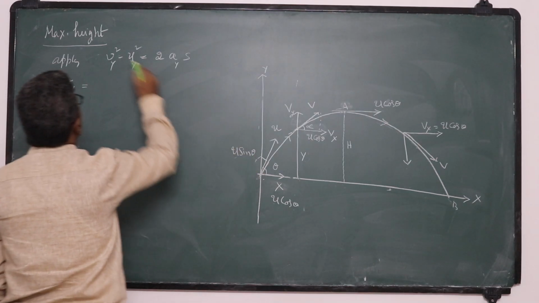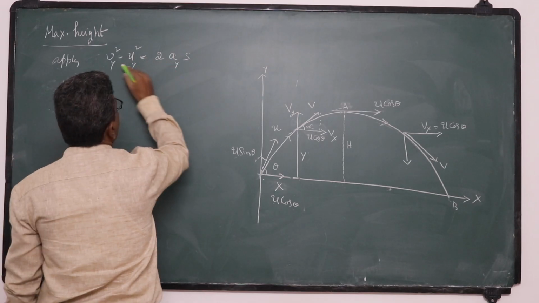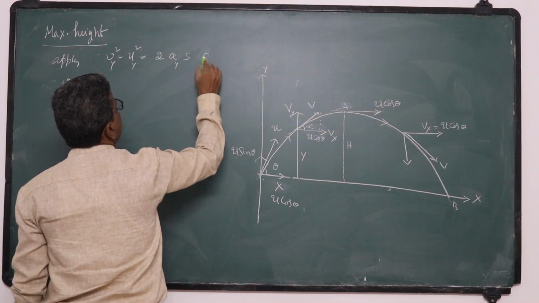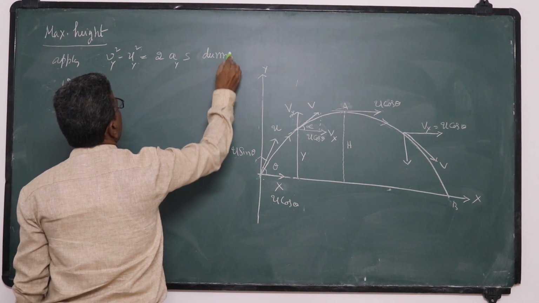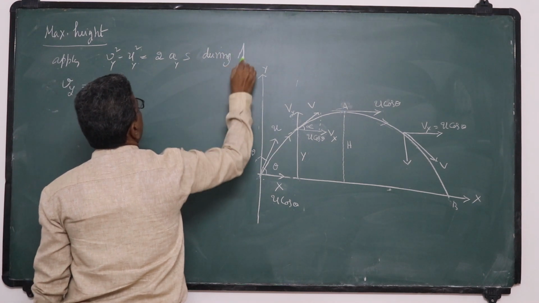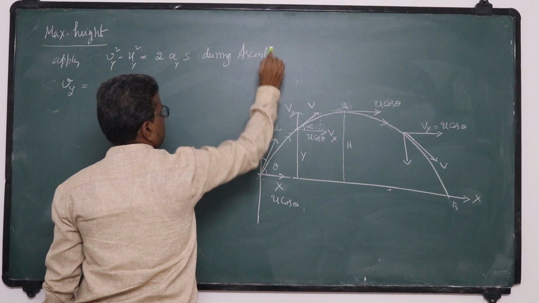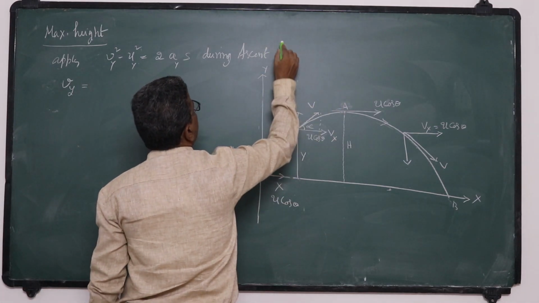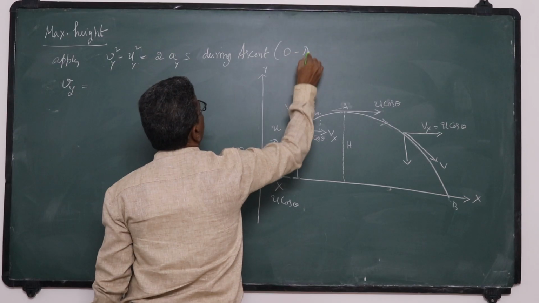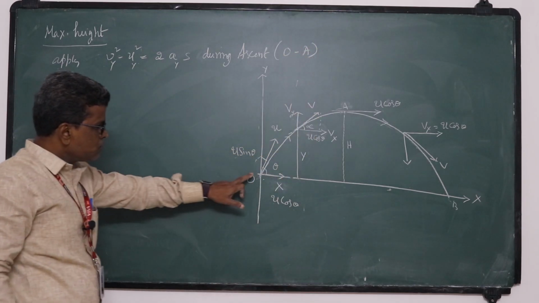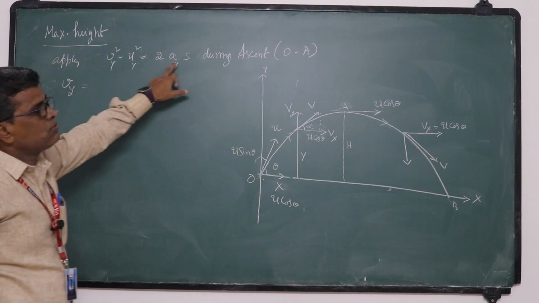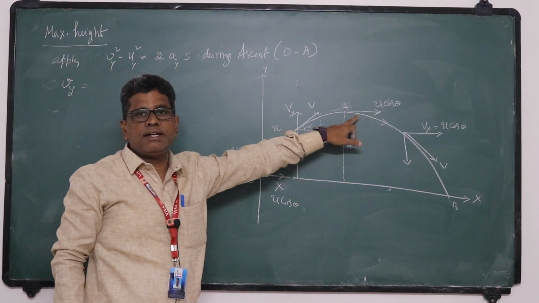I am applying v square minus u square is equal to 2as during ascent, that is from O to A. Between these 2 points, I am applying it in vertical direction.